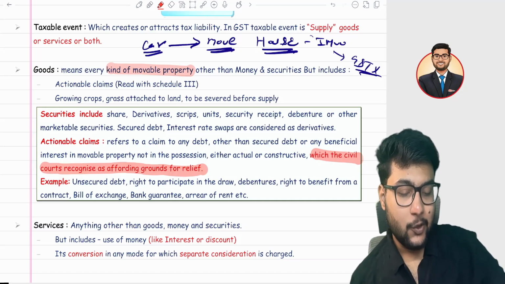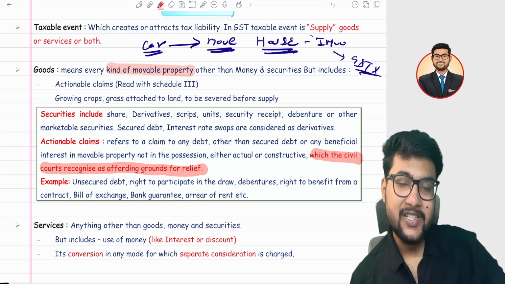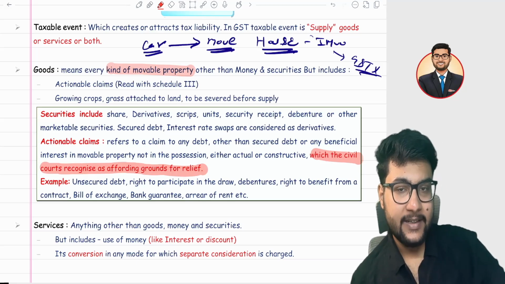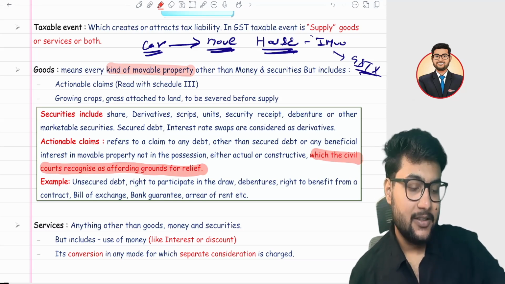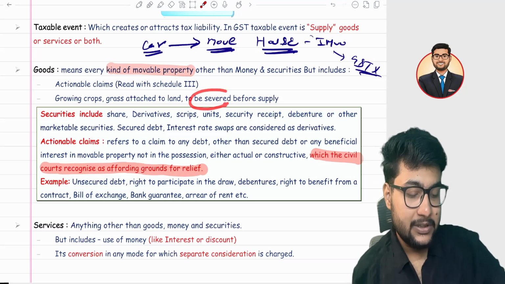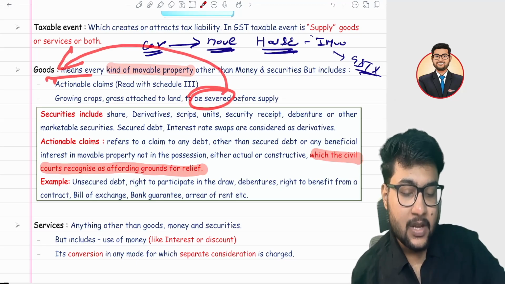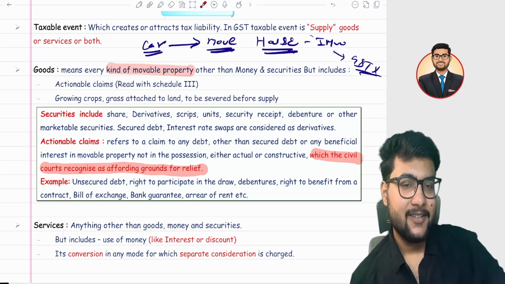And the second is growing crops. Growing crops which are attached to the land. Matlab, any type of crop which is attached to the land is a part of goods. Means if you see the rice, the wheat, all the pulses, all are part of goods because they are severed to have a supply, right?